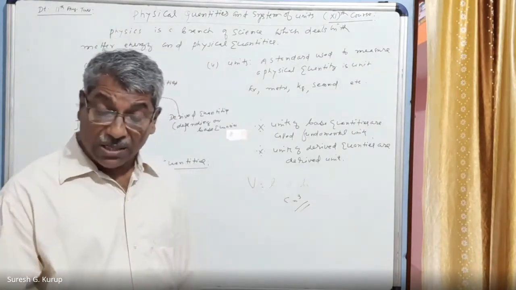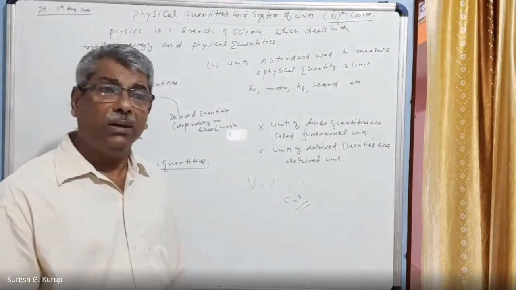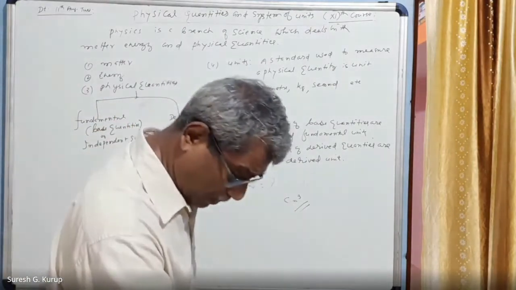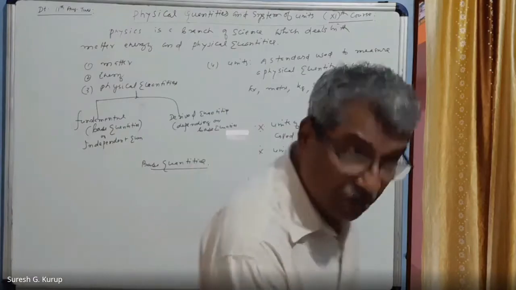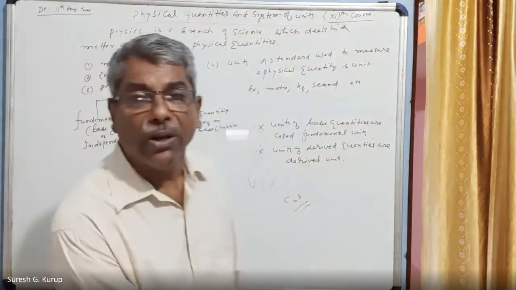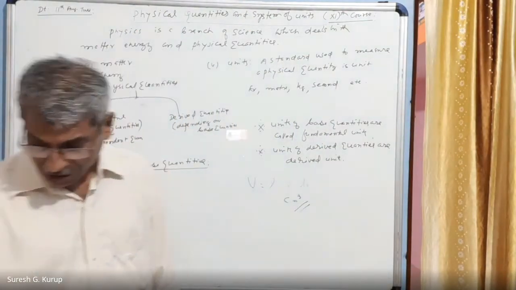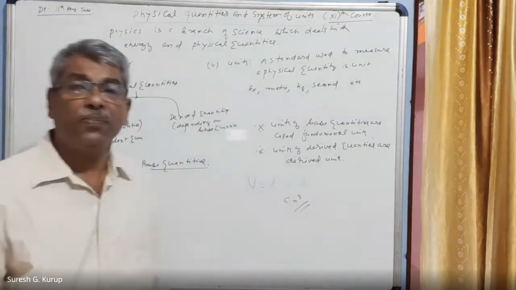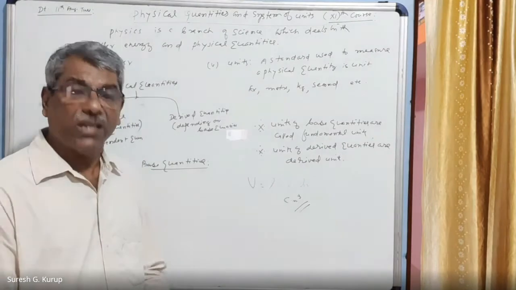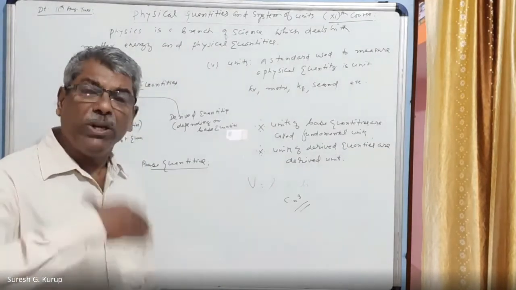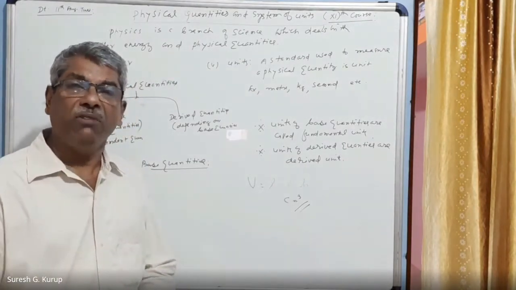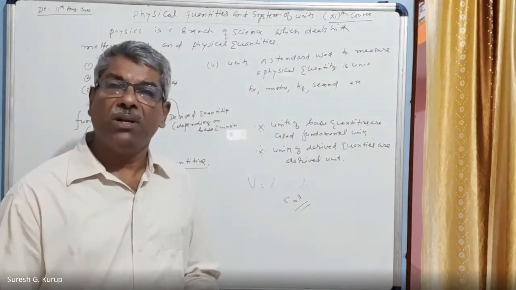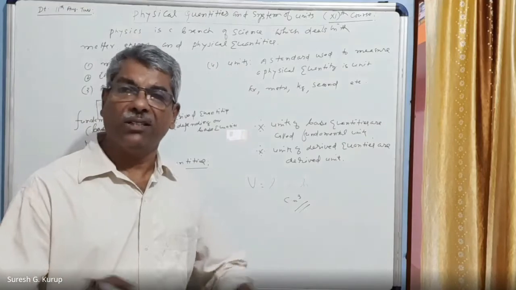In earlier times we had only three fundamental quantities, and using these we could define almost all quantities. But in the later stage, when science advanced, many other fundamental quantities came into being. So at present, we have 7 fundamental and 2 supplementary quantities.